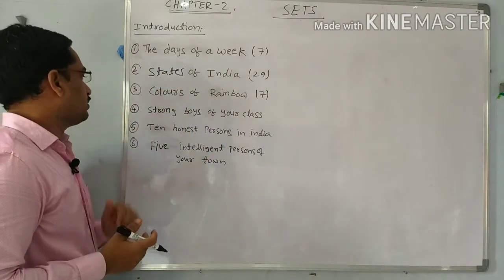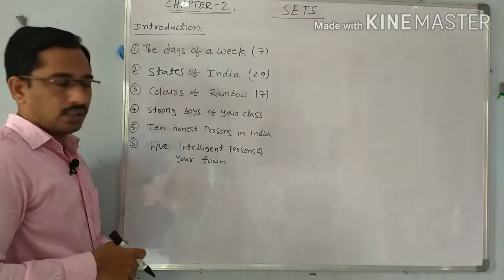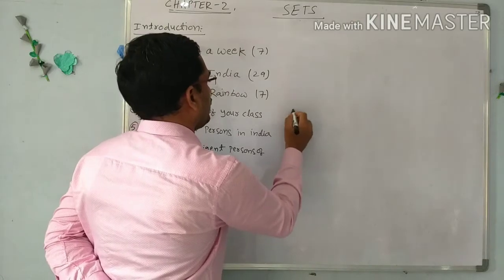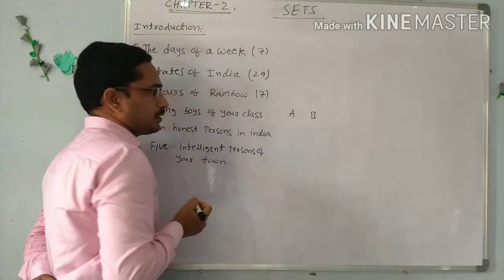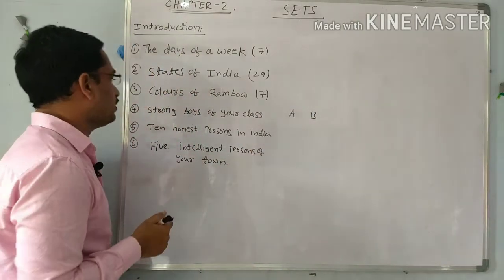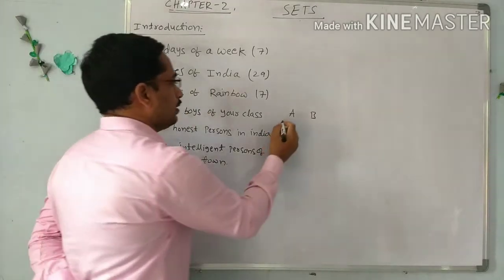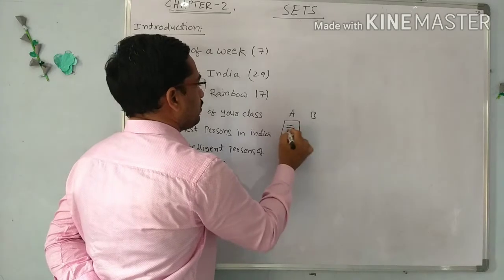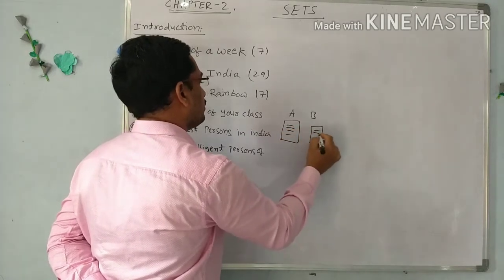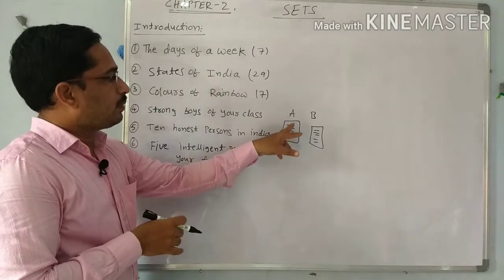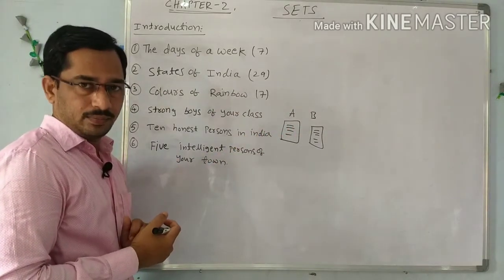And next, observe the fourth one, the strong boys of your class. See, A is a person and B is another person. So I assign a work to select the strong boys of your class. Then A lists out some persons, and B also lists out some persons. So are both the listed persons the same, A and B?